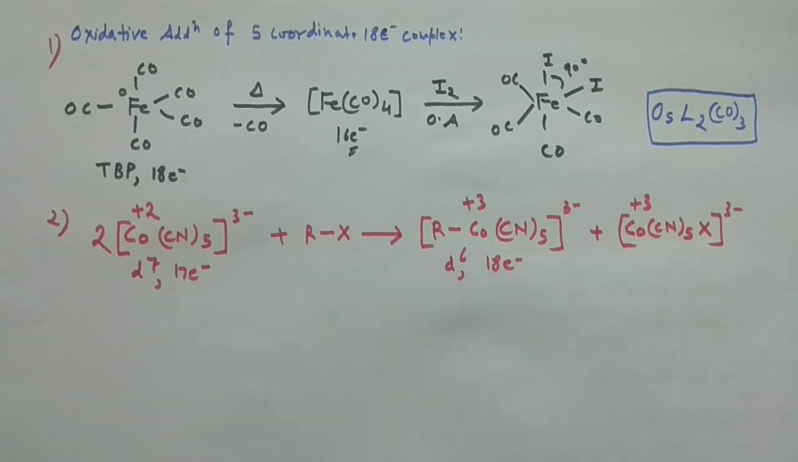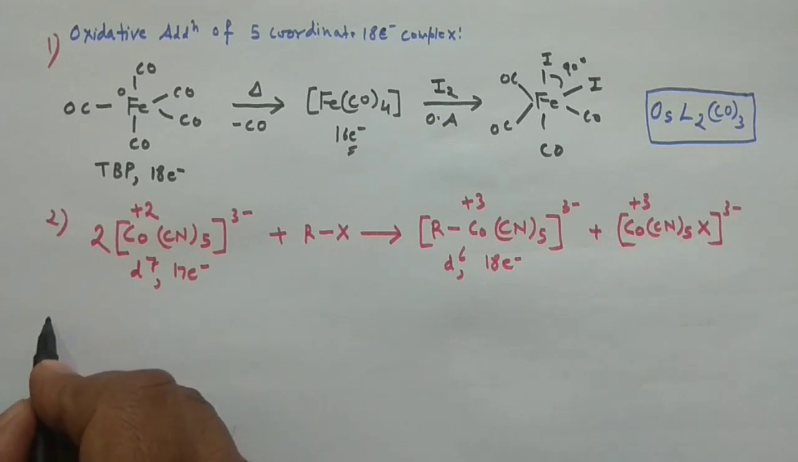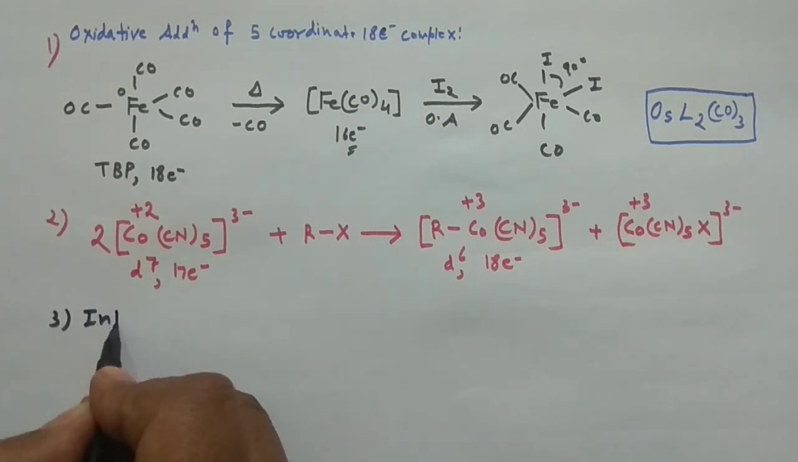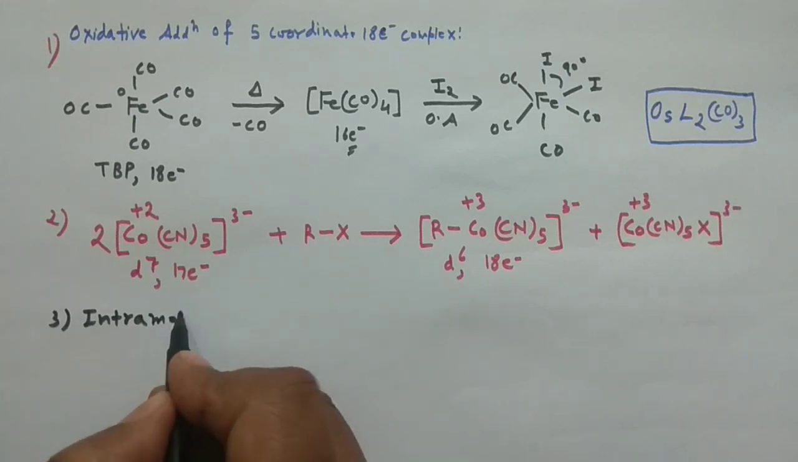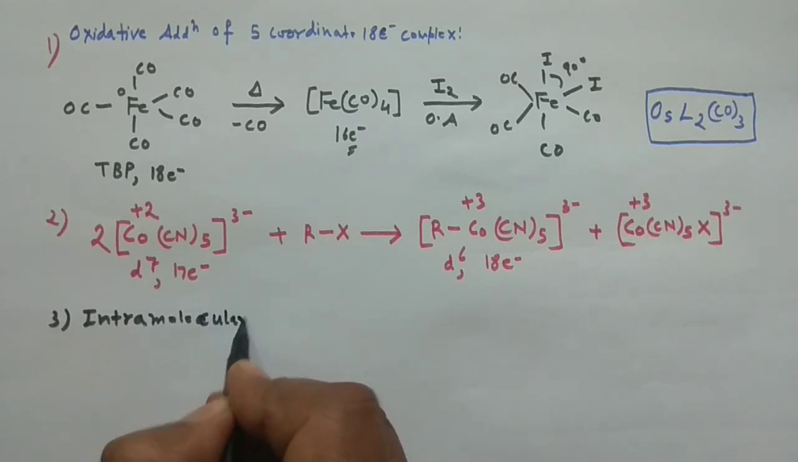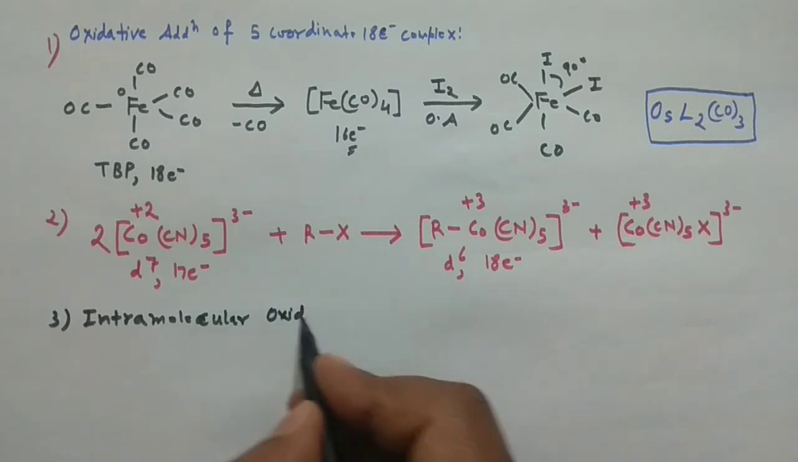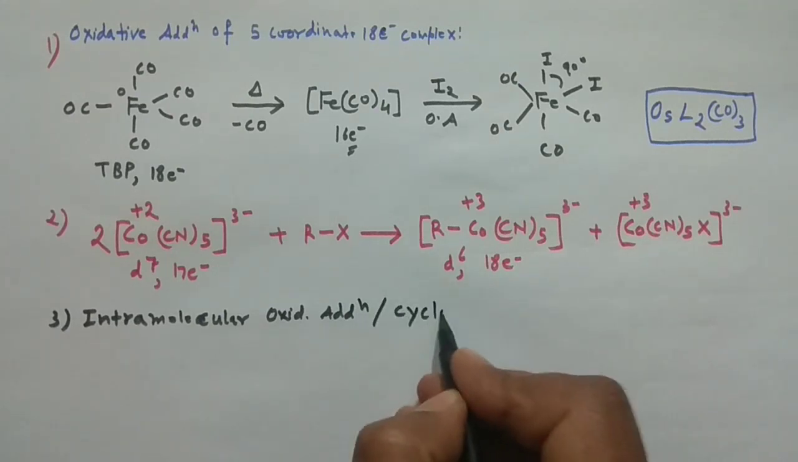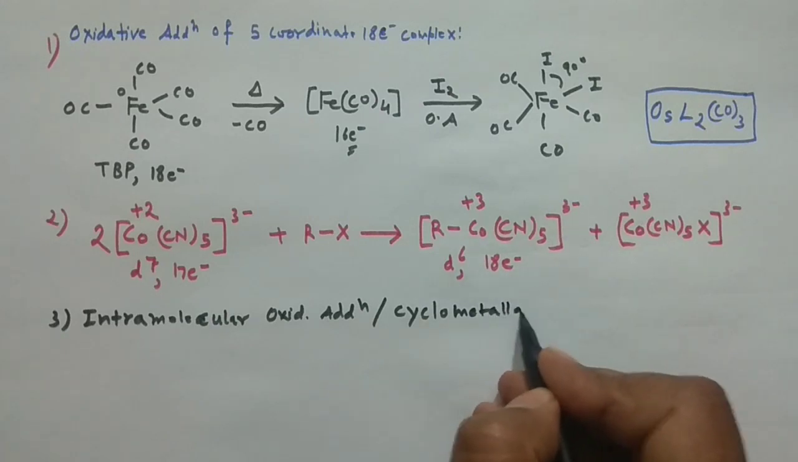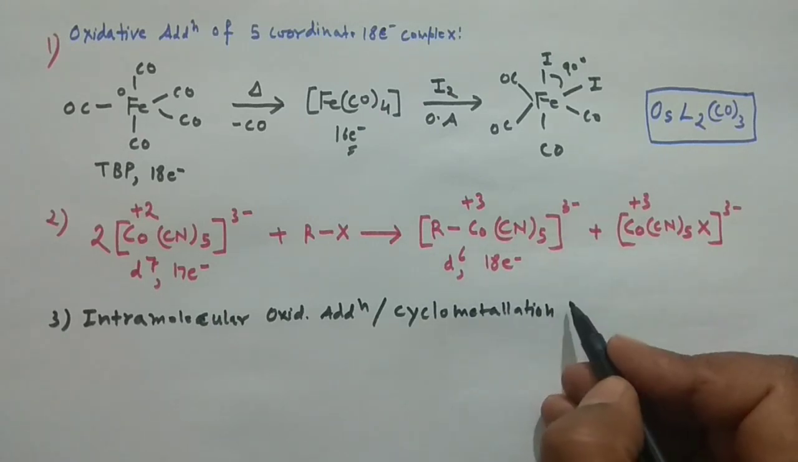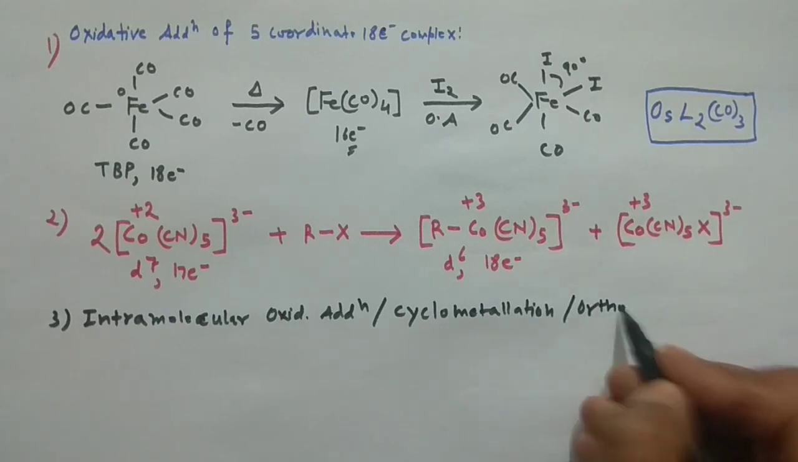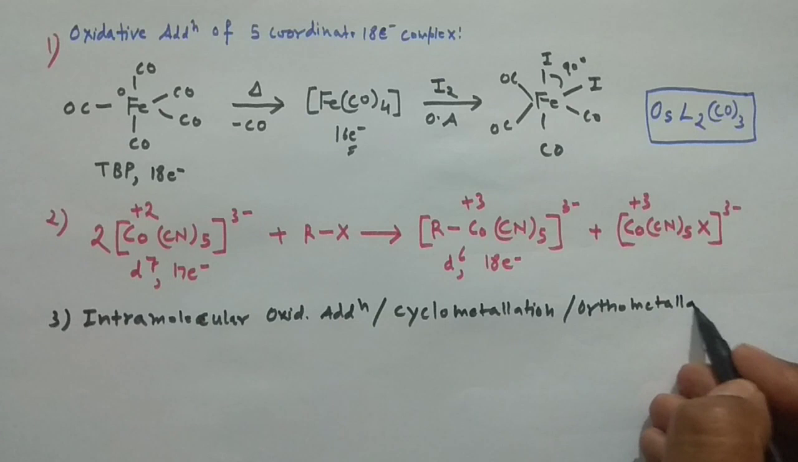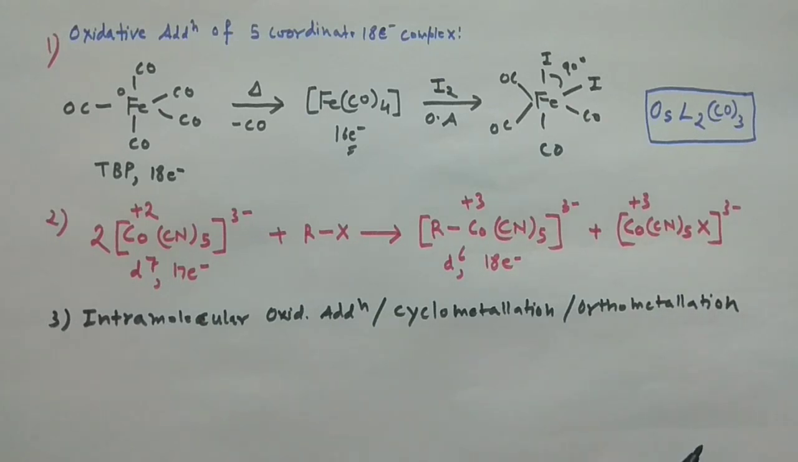And then another very important reaction which comes under the category of your oxidative addition reactions, and I'm discussing this reaction also. And number 3, intramolecular oxidative addition reaction, and you can also call it as cyclometallation, okay. And another name is what? Orthometallation. So by any name you can call it, right?